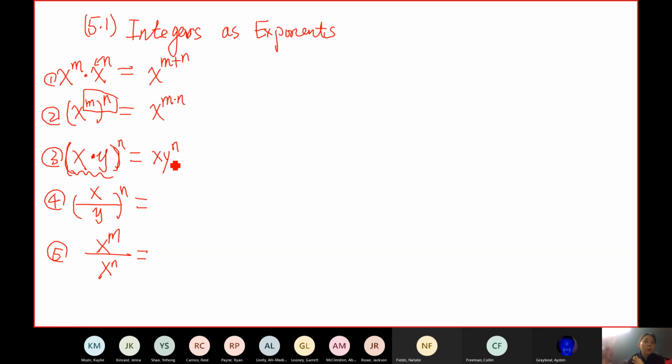In your case, you only take n copies of y. Can you correct your answer? I'm not sure. Okay, so let's go over this again. Whenever you have parentheses, you will take n copies of everything inside the parentheses.